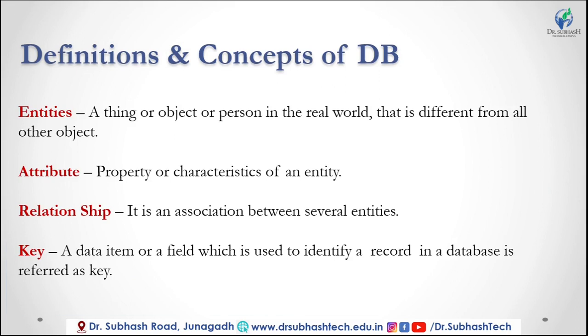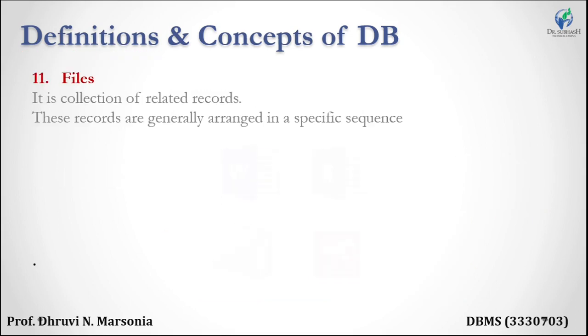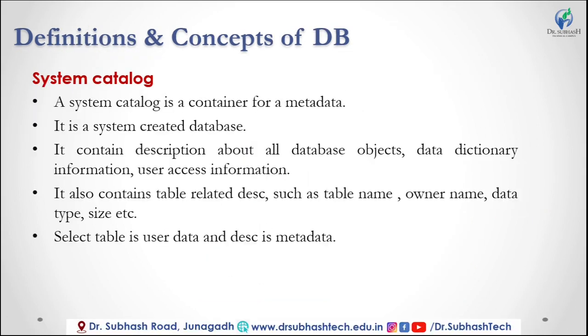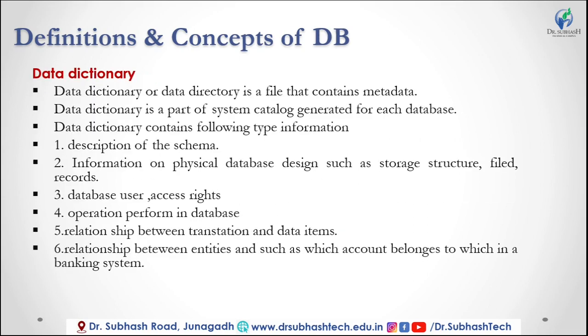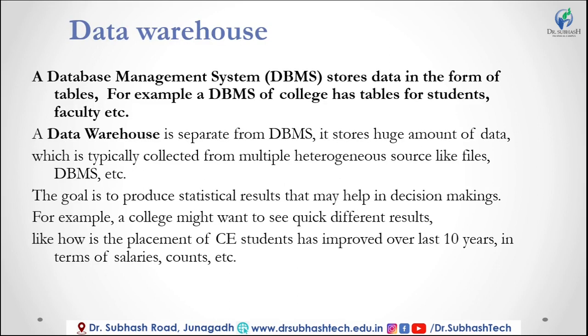Components of the data dictionary are entity, attributes, relationship and key. Data items, records, files, system catalogs. System catalog is the container for the metadata, the data dictionary. There are two types of data dictionary available, active and passive data dictionary. I already discussed the difference between active and passive data dictionary. Data warehouse: historical sources like files and DBMS, and when we have to perform decision making operations, at that time we use the data warehouse.